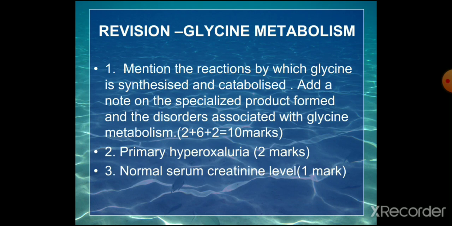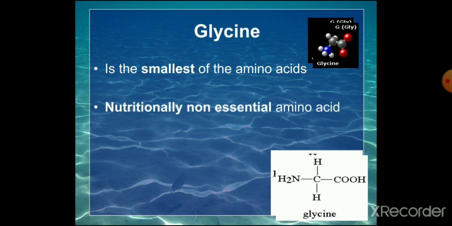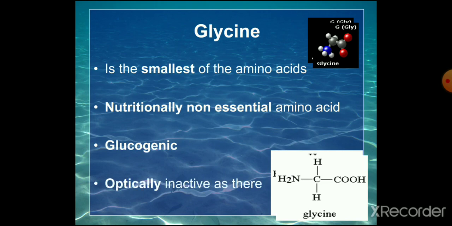Then primary hyperoxaluria, a 2-mark question, and normal serum creatinine level, a 1-mark question. So glycine is the smallest of all amino acids and it is nutritionally non-essential and it is glucogenic and it is optically inactive because there is no asymmetric carbon atom. So in general you can write about this.